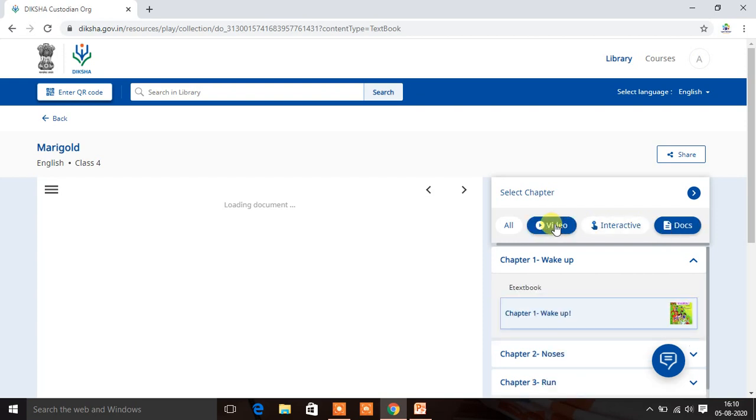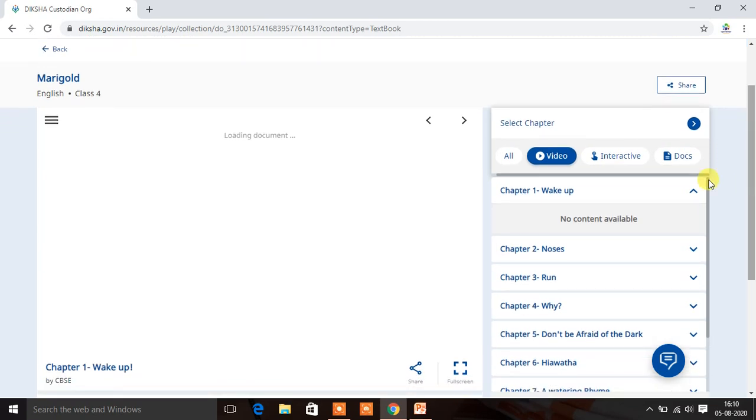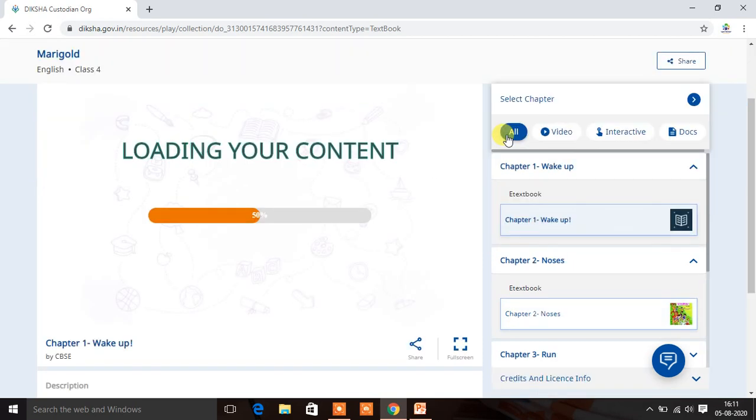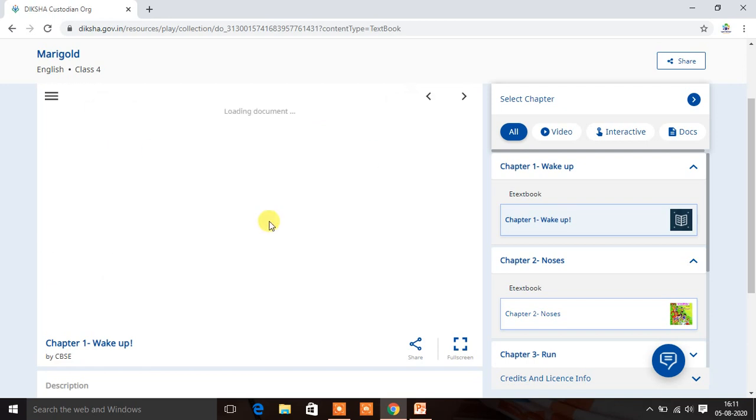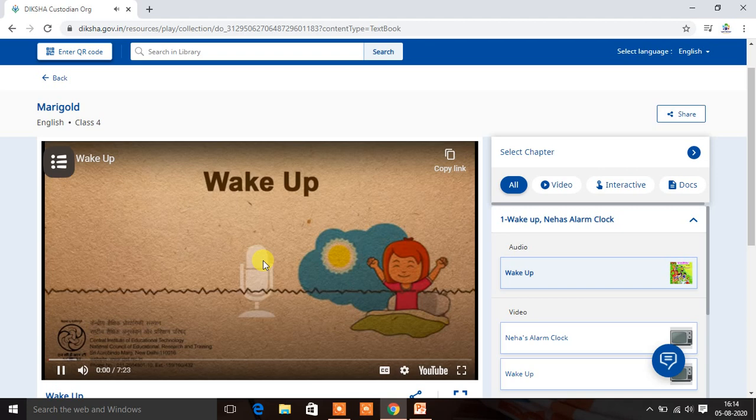So suppose I want to explore this video content, and when I explore this video option, here you can see loading documents. So in this way, we can watch the content and share this with our students. Let's see. Based on your internet speed, it can take a few moments. You can see here 50% is completed. Now it's loading. Here you can see the content is already loaded. You can play the video.